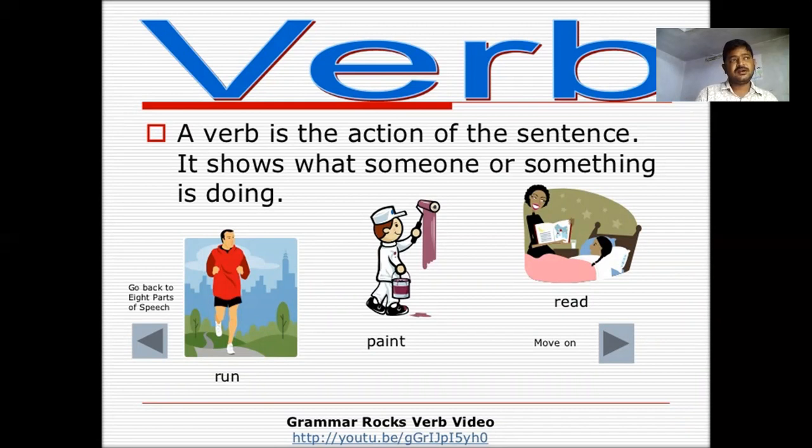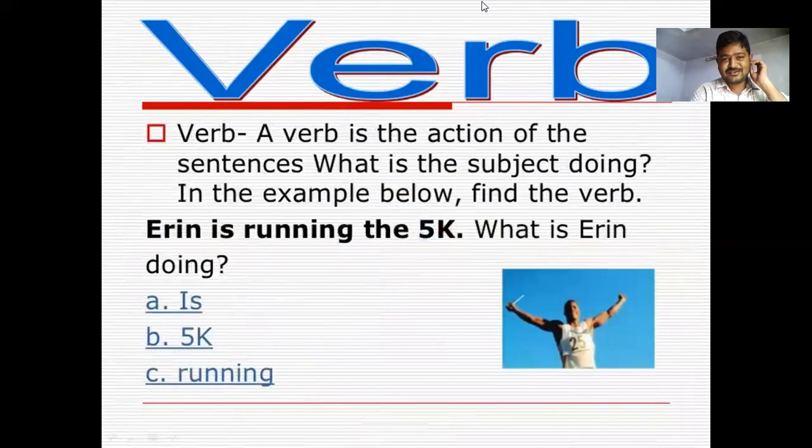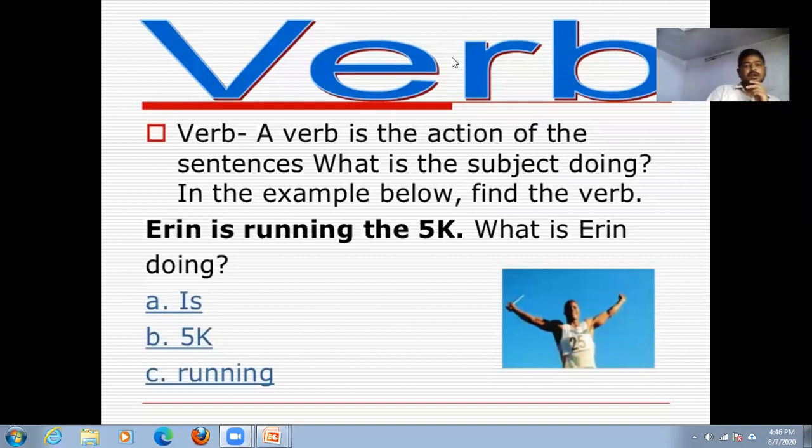Look at the words run or paint. Yes, a verb is the action of a sentence which the subject is doing.